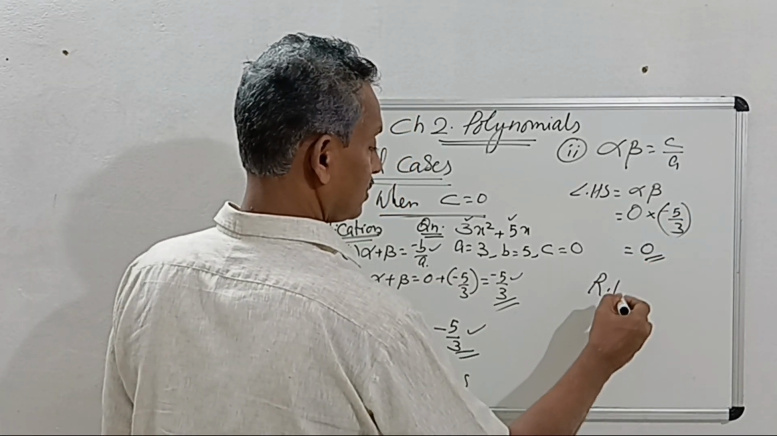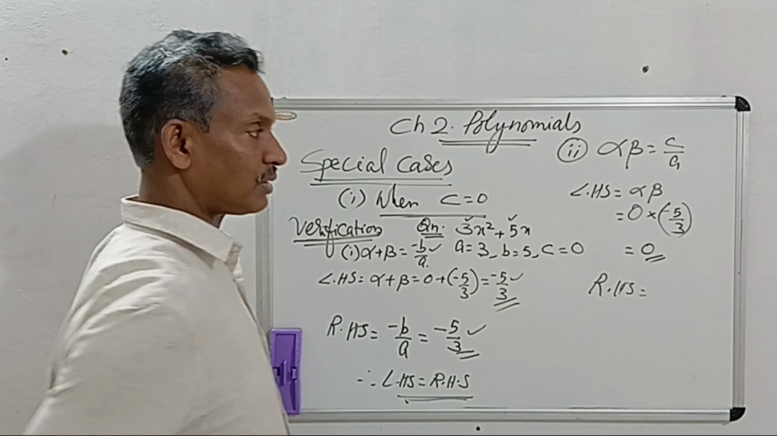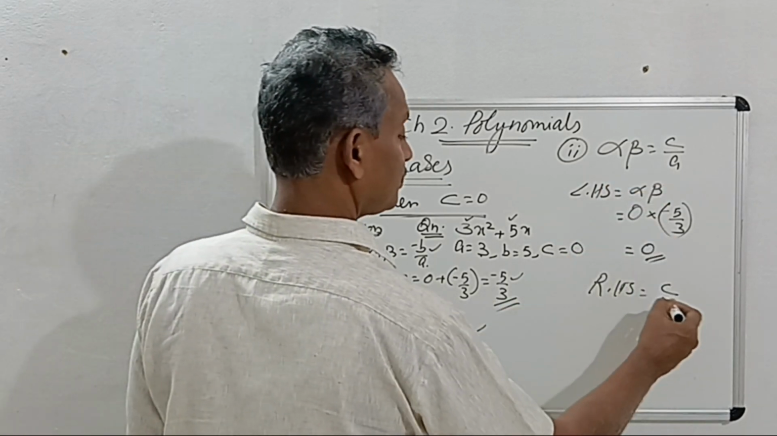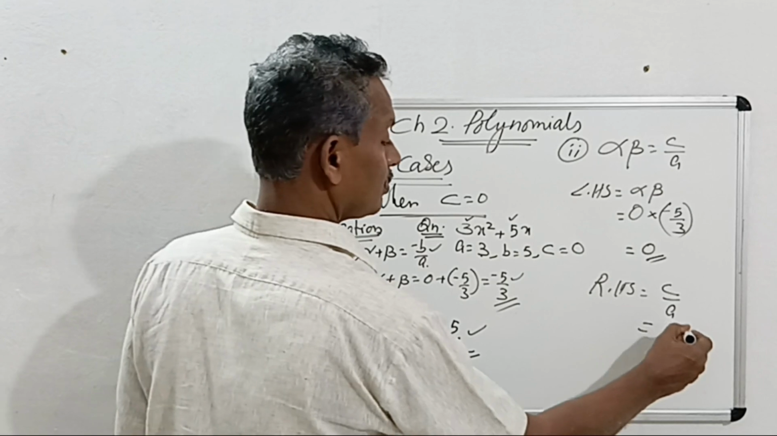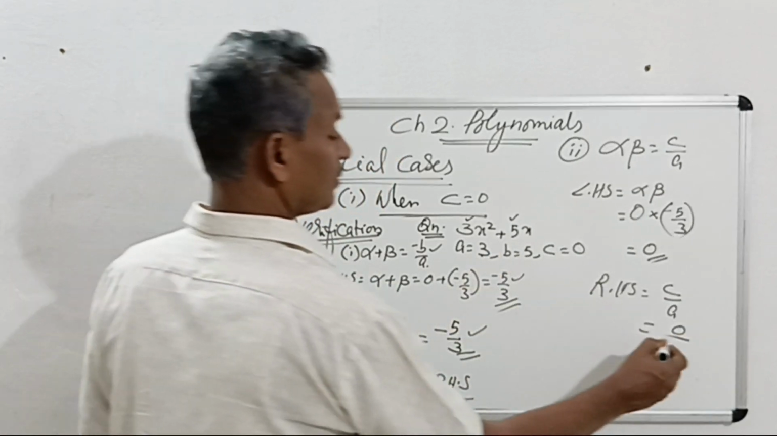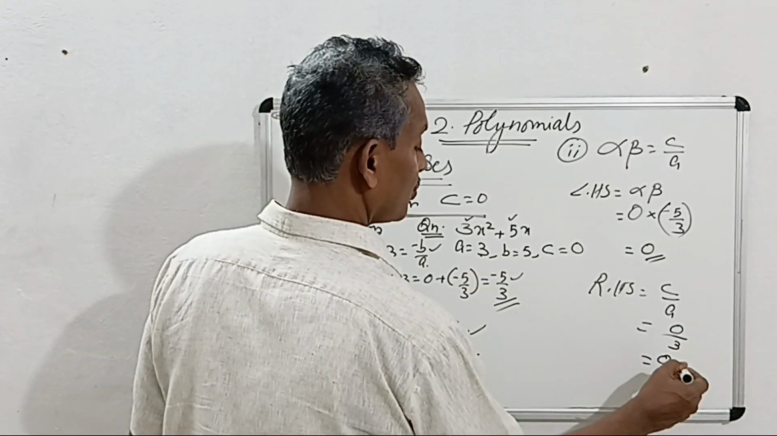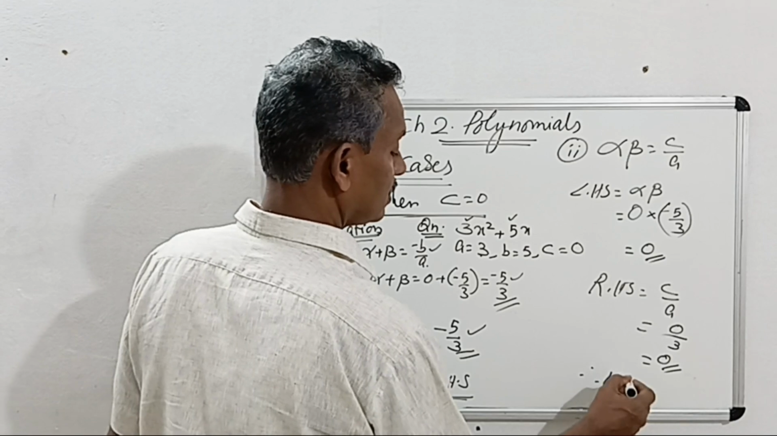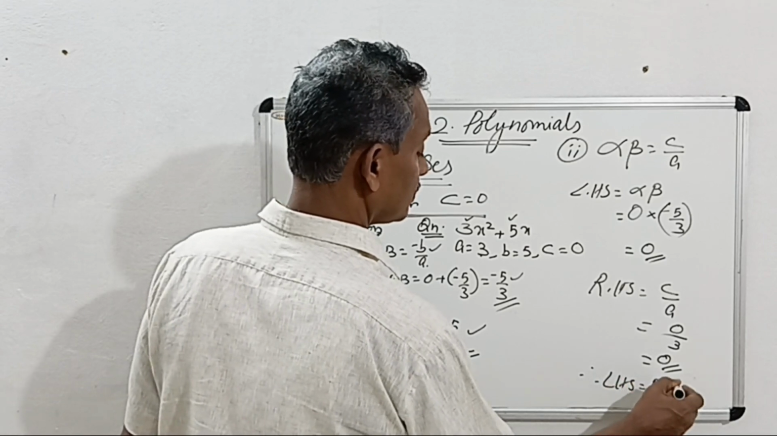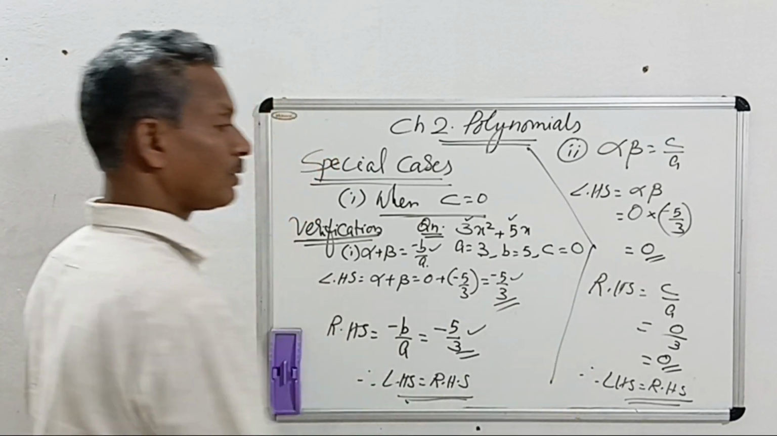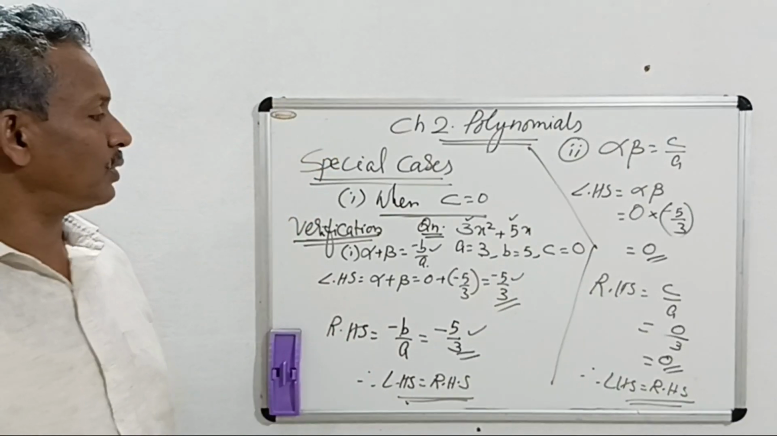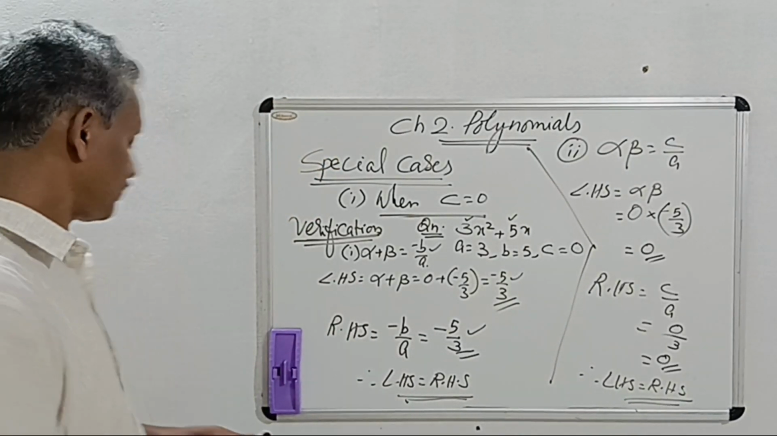Take the RHS. RHS is c by a. C is constant. Constant is 0. Divided by a, which is 3, it is also 0. Therefore, LHS is equal to RHS. This way we have to do when c is 0.